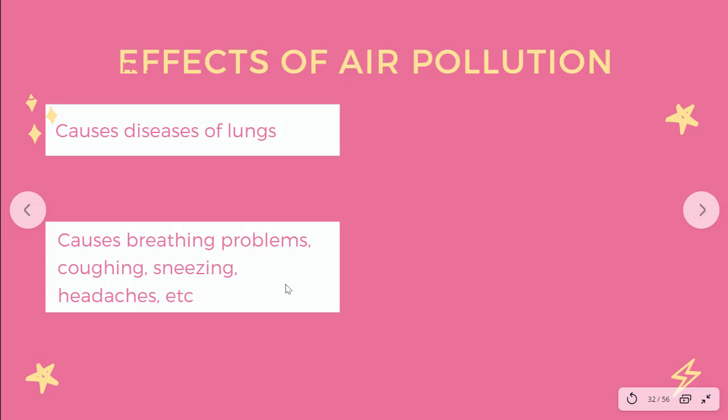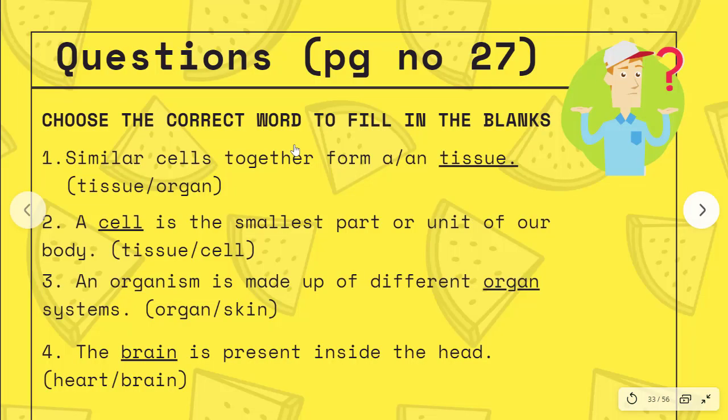That is right, because back then there weren't so many factories, there weren't so many vehicles. Because of this, the environment was very clean. They used to breathe in fresh air. That's why they stayed close to nature. That's why they were very healthy. So I think it's time that we do something about it, right? Okay, so that was about the chapter.